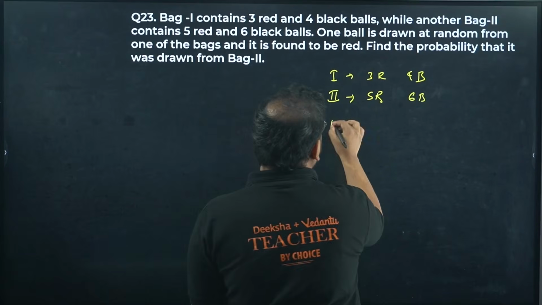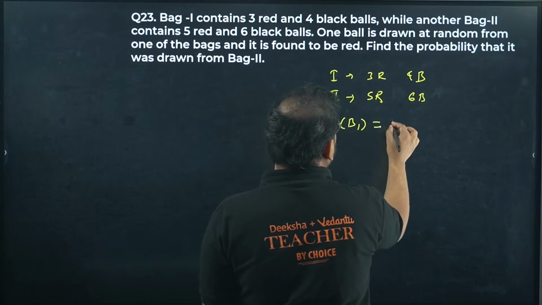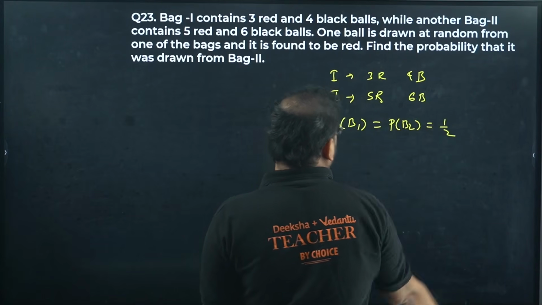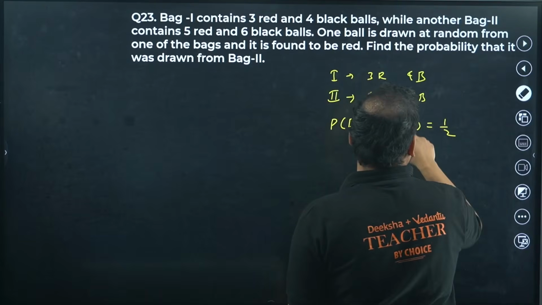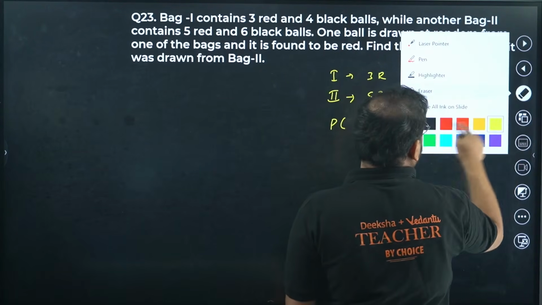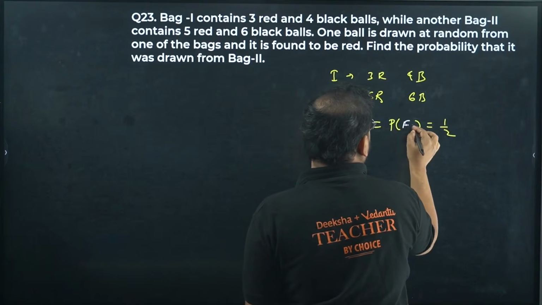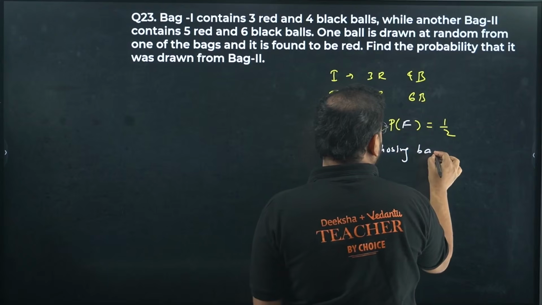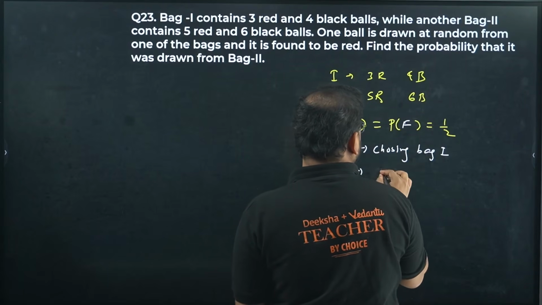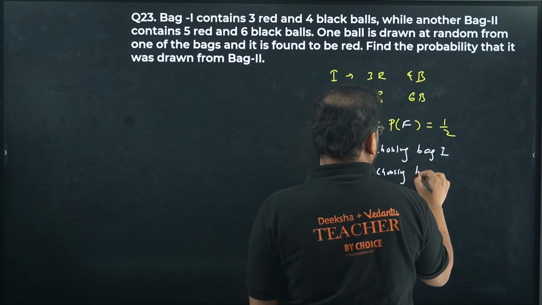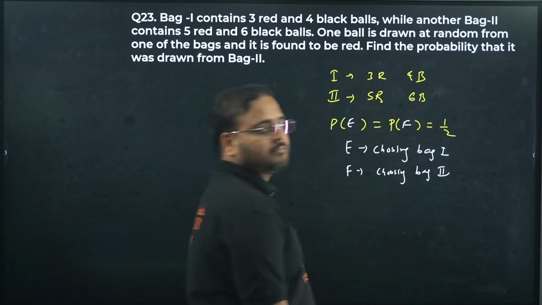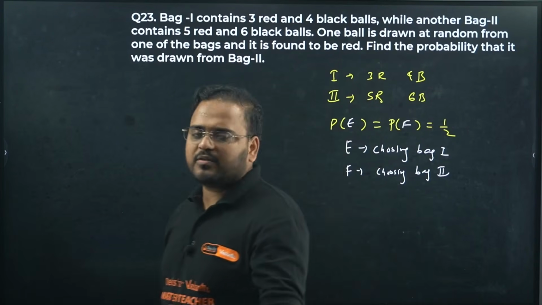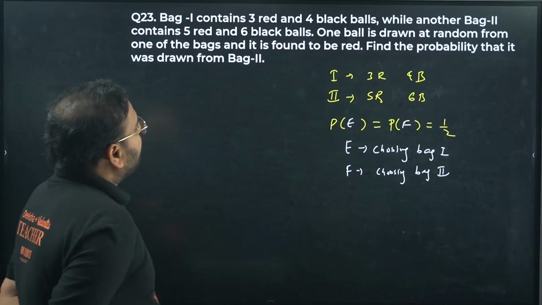Okay, so we have probability of bag 1 same as probability of bag 2, which is going to be half. Or let me call this event E and F, easier for us. Event E over here, F over here. What does E represent? Choosing bag 1. F represents choosing bag 2. Got it? If I have 2 bags, I have to select at random. It means half of the chance that I'll pick any of the bags. Okay, 1 ball drawn at random.